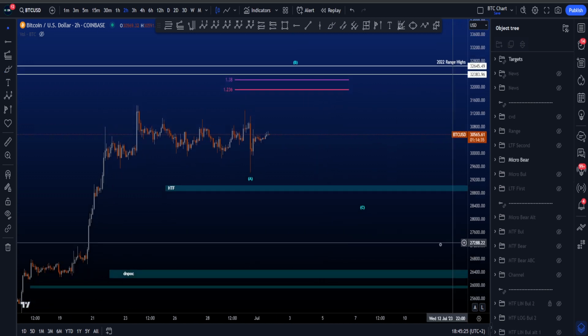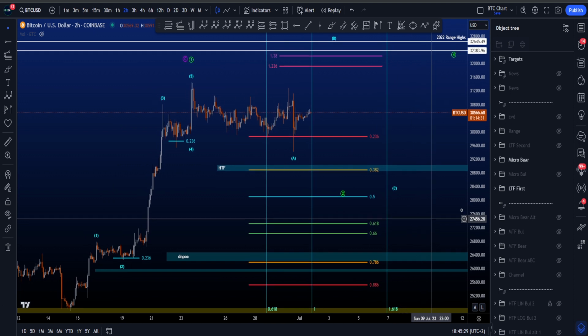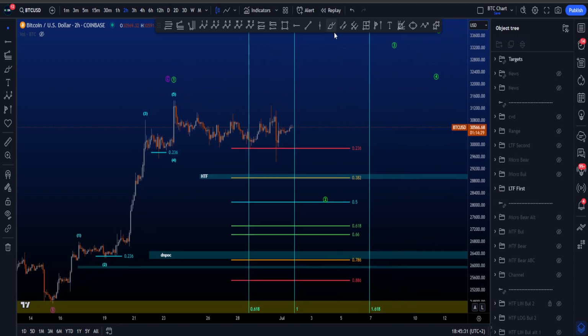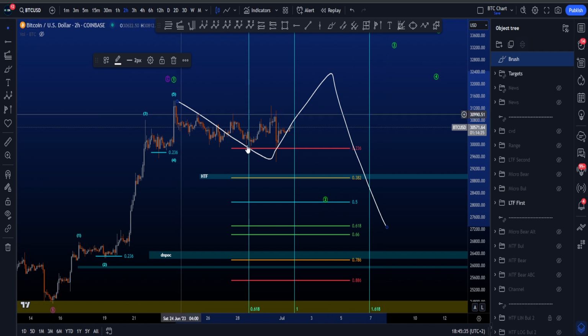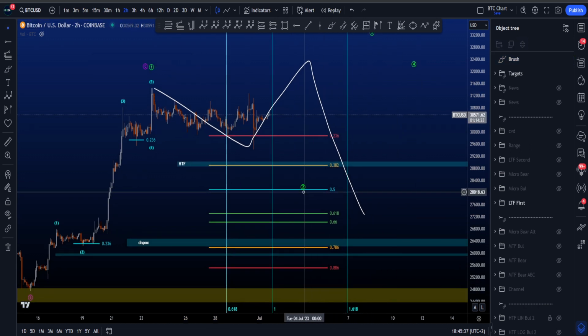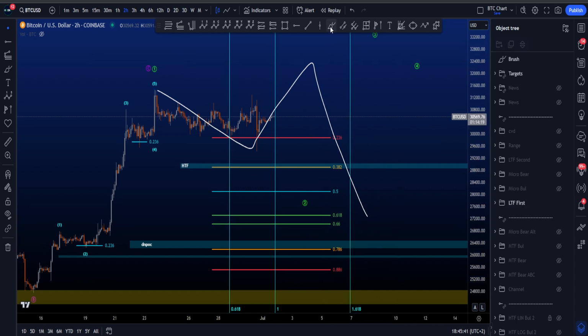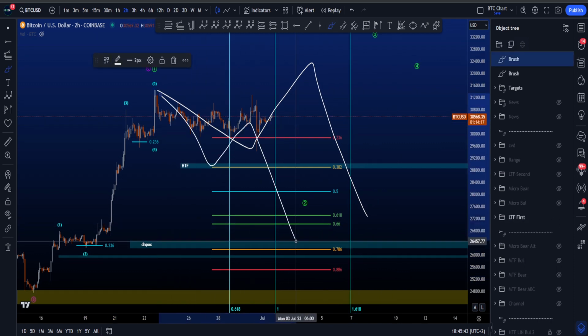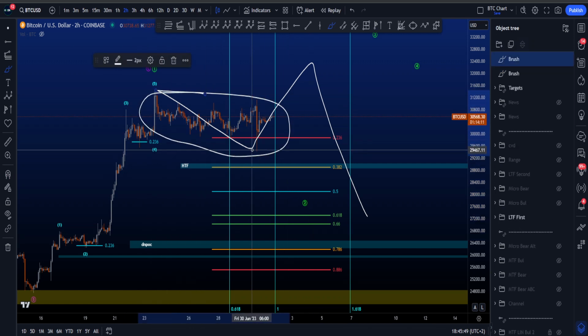Now, the only problem for this scenario can be time, because if we take the low time frame scenario and we are going to be thinking about an ABC, a structure like this, it will take a lot of time, and usually a wave 2 in an impulsive structure is a relatively quick wave. Most commonly it's a zigzag in a 5-3-5 wave structure, which is relatively short and deep, but as it stands now, this retracement is quite long.